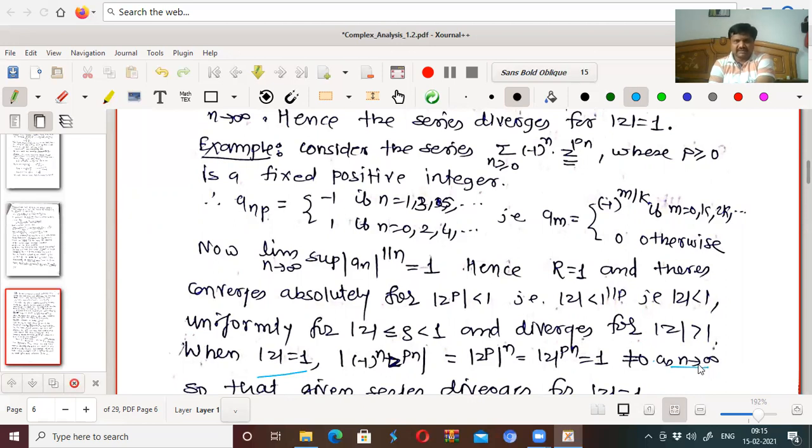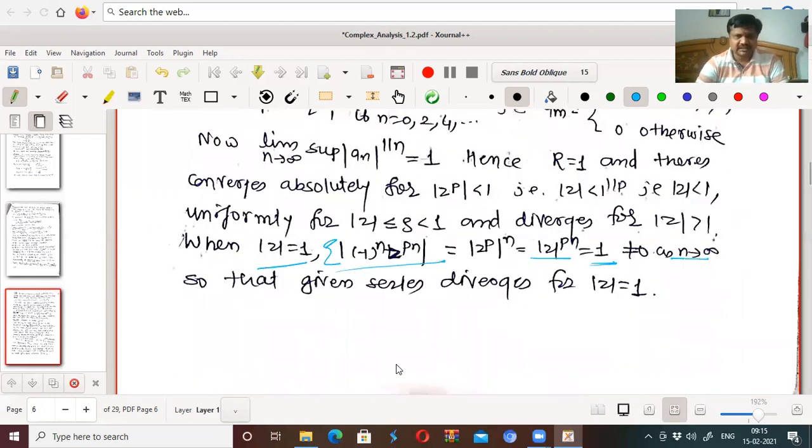Okay, so what will happen in that case for mod z equal to 1? If this is 1, then any power is 1 as n tends to infinity. So it is not equal to 0. And as it is not equal to 0, this series doesn't converge. So it diverges. So for mod z equal to 1, also the series diverges there.